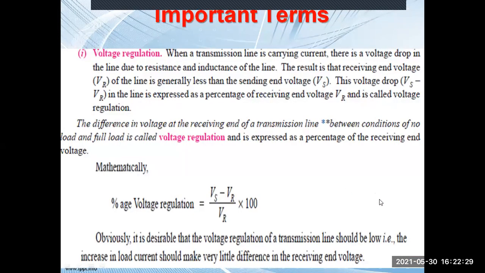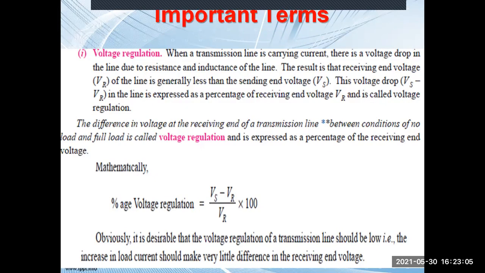Now, there are two important terms. First is the voltage regulation and then the efficiency. These are the two important terms which we have to understand clearly for the evaluation of the performance of the transmission line. When we talk about the performance of the transmission line, there are two major parameters contributing towards it: first is the voltage regulation and second is the efficiency. Now, what is voltage regulation in case of a transmission line?